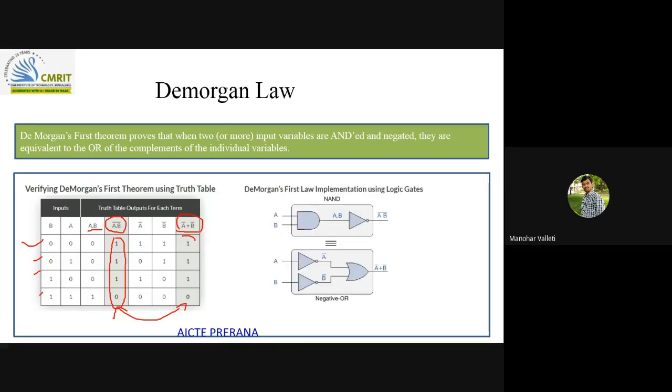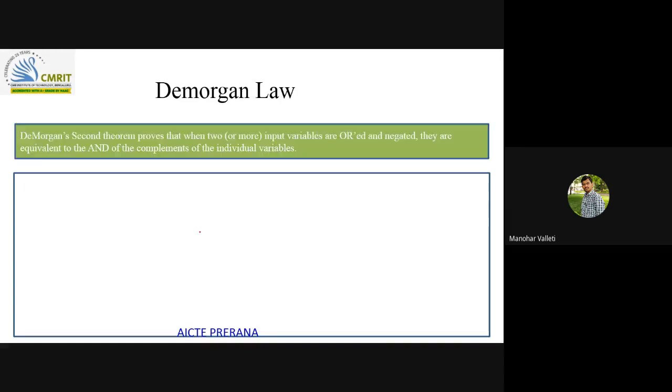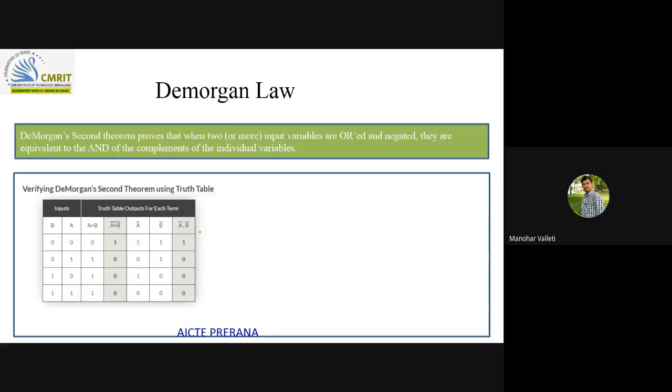This is theorem 1. Similarly, theorem 2 is the SOP form. Just observe this, and these were the same. Hence, this is the proof.